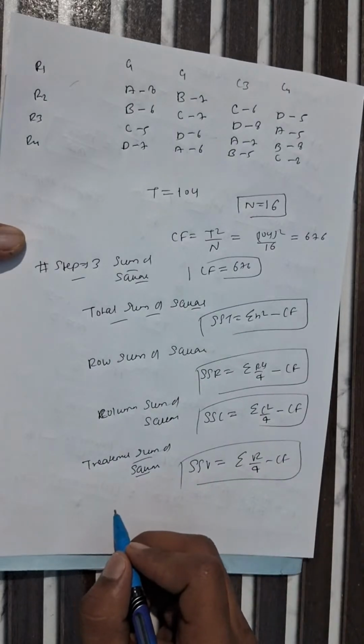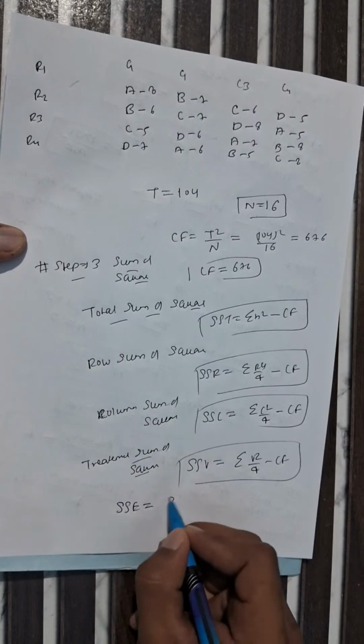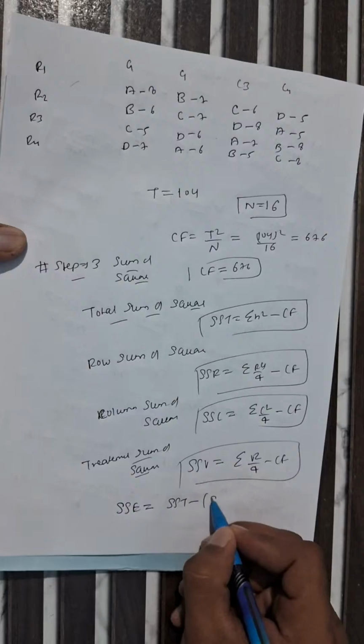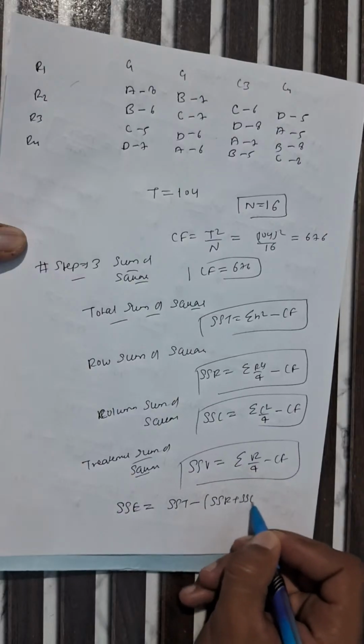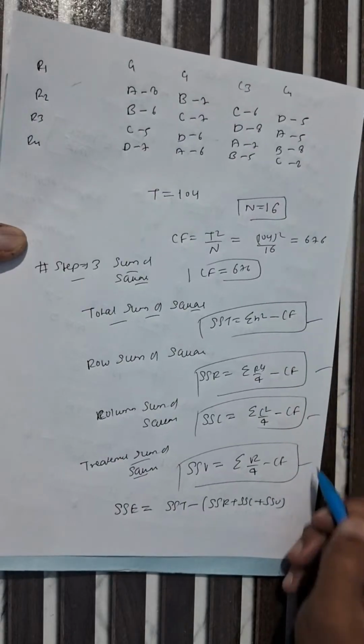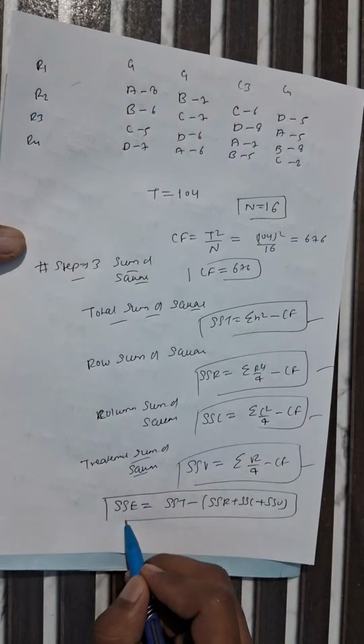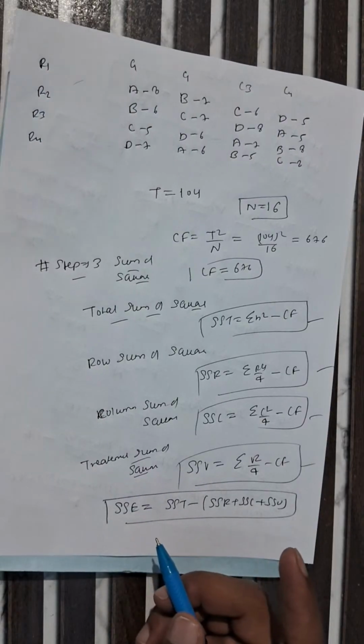And how can we find the error? SSE, sum of square of error, equals SST minus (SSR plus SSC plus SSV). So you have to calculate each value 1, 2, 3, 4 and subtract from our total to find the sum of square. Like that, you have to find sum of square for each case.